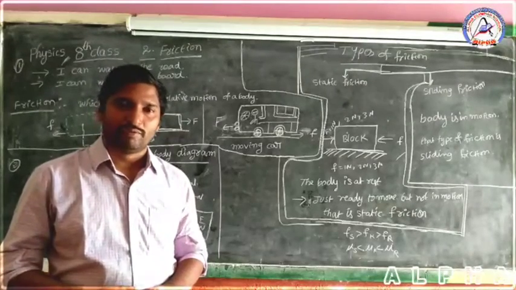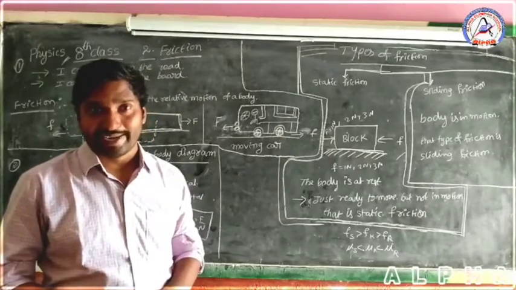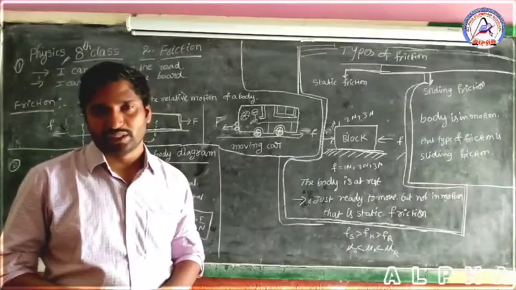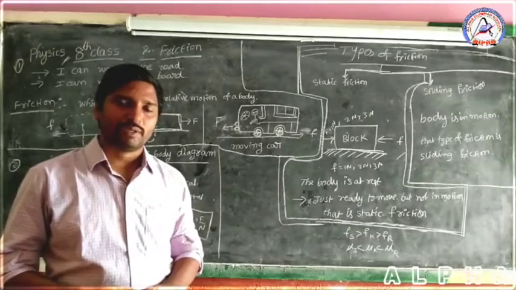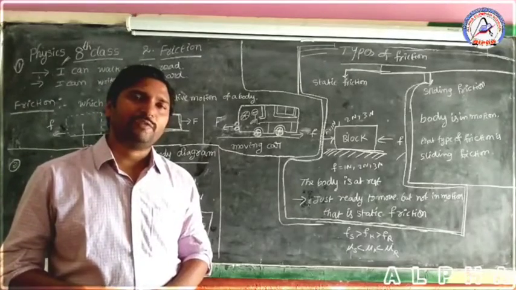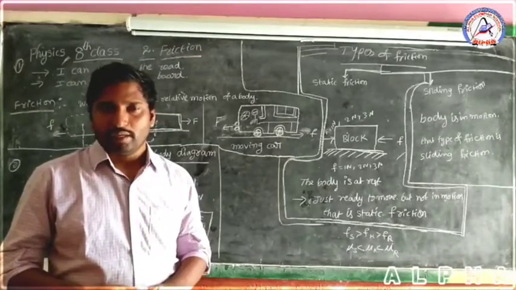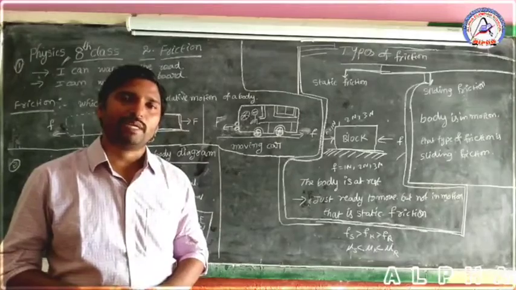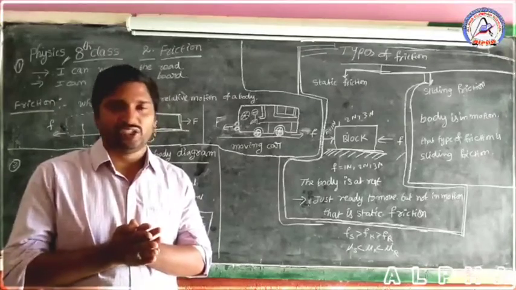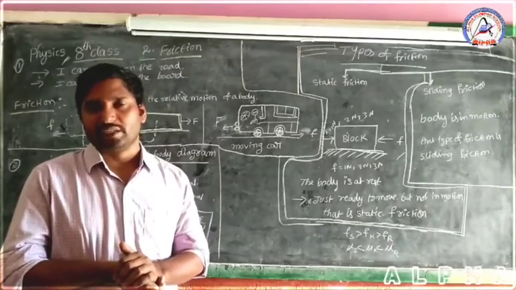Children, you have to observe that forces are generally of two kinds: field forces and contact forces. In the present lesson, we have to observe frictional force. The frictional force is a contact force. Contact force means the bodies or objects are in compulsory contact with each other. Friction arises between these two surfaces.